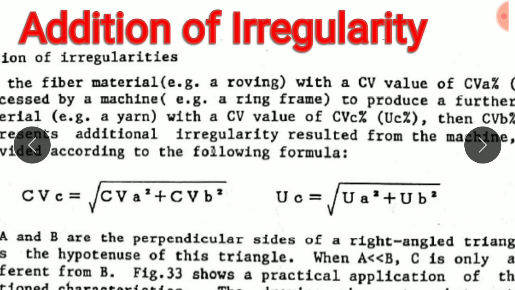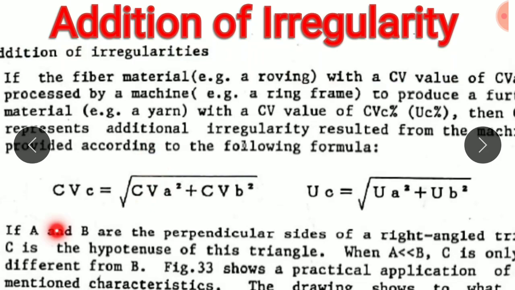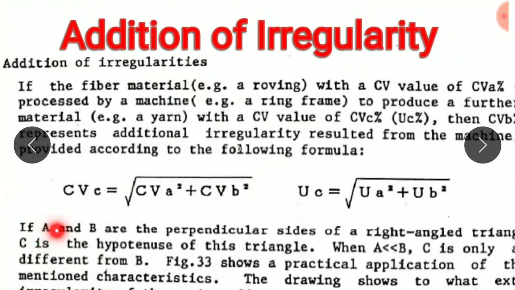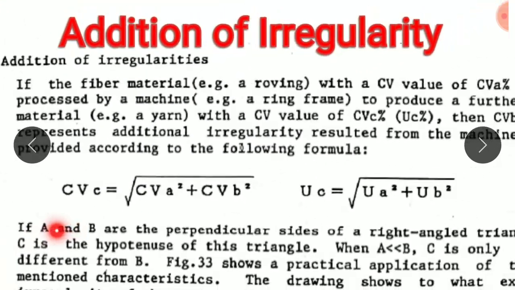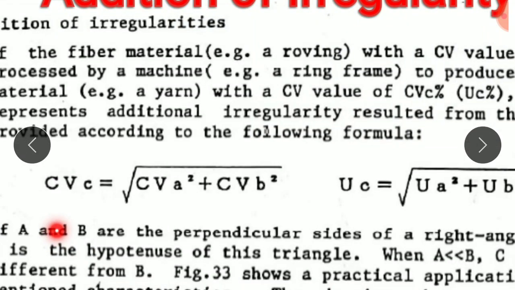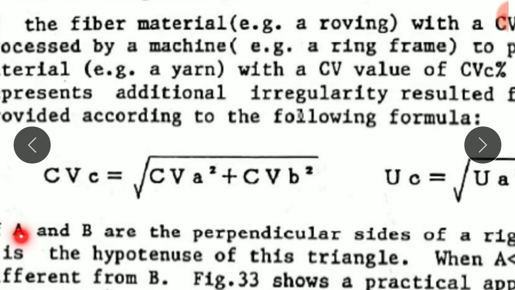So the squares of irregularities are added. The square of the irregularity present in the input material plus the square of the irregularity added by the machine, that total sums equal to the square of the irregularity of the output material.